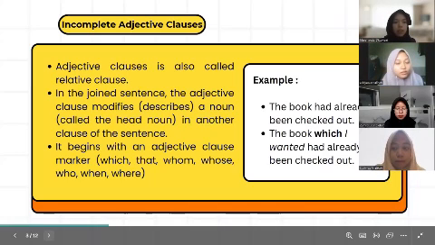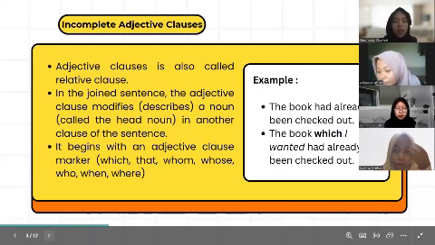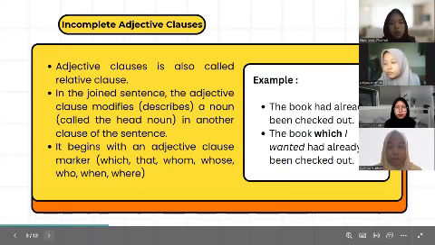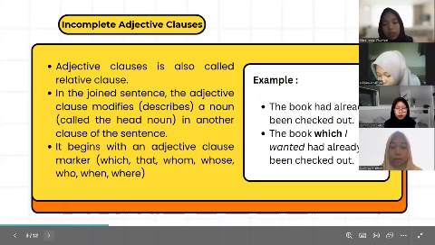Okay, adjective clause is also called relative clause. The adjective clause modifies or describes a noun or pronoun in another clause of the sentence. An adjective clause must begin with words such as which, that, whom, whose, and who, also called relative pronouns. Besides, they can also begin with relative adverbs, which are when and where.